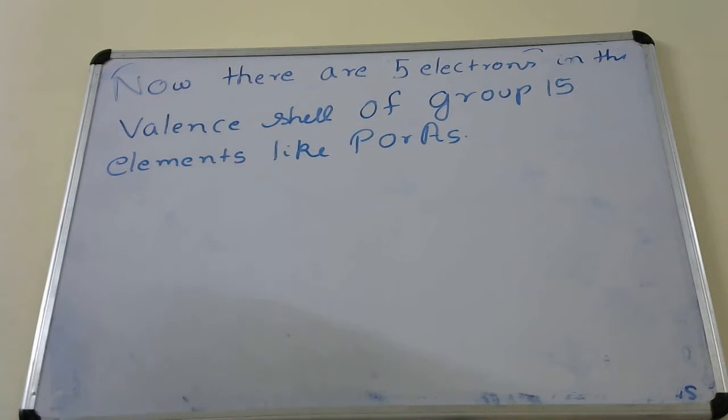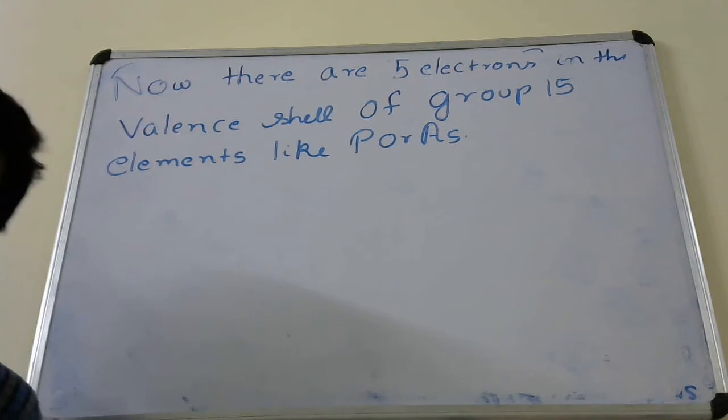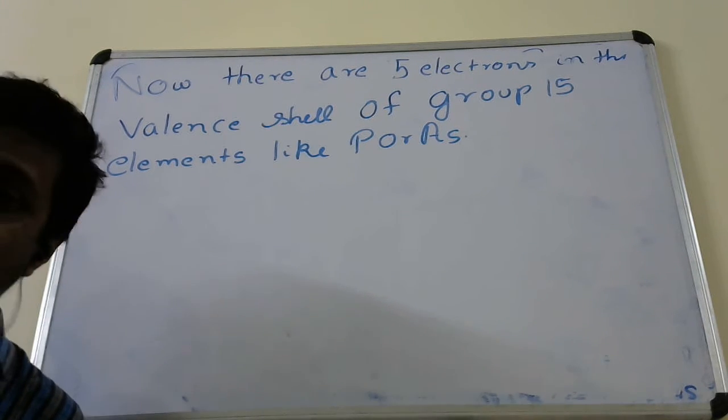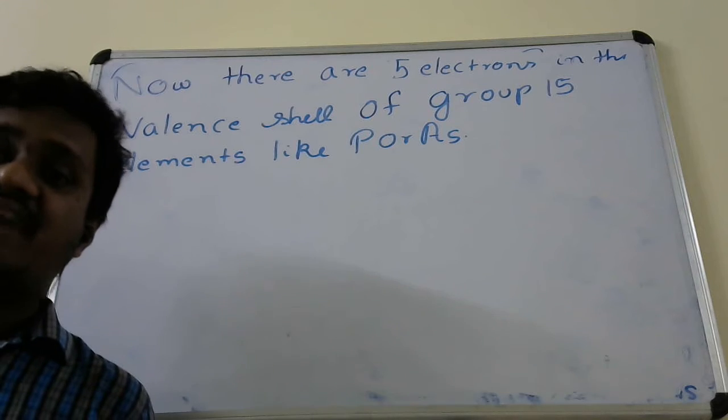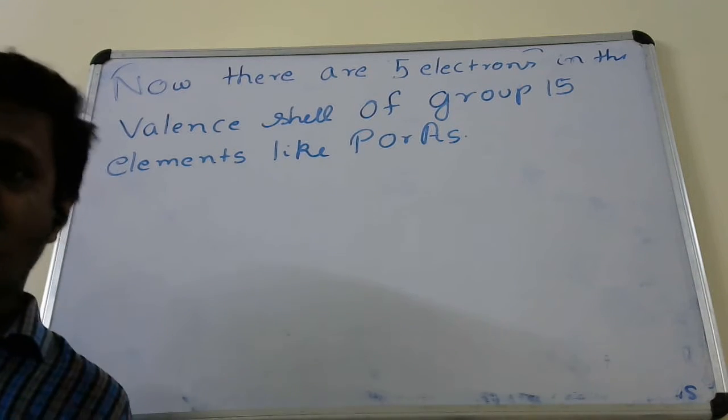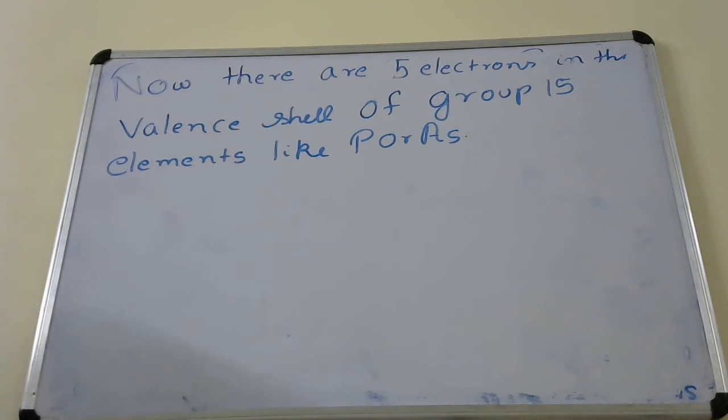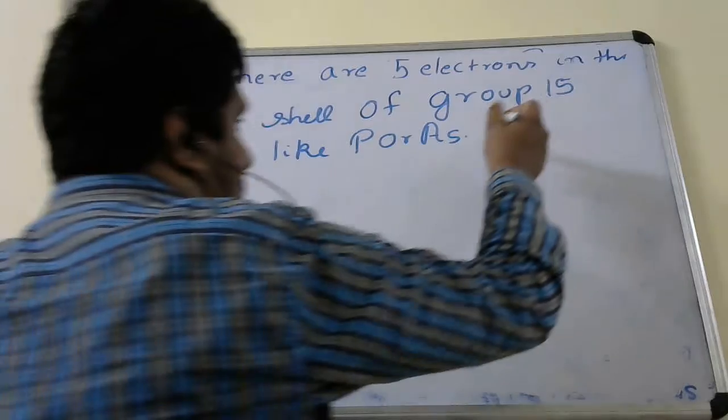Phosphorus or arsenic belong to group 15 of the periodic table. So how many electrons do they have in the valency shell? 5 electrons. They have 5 electrons in their valency shell. So what will happen?